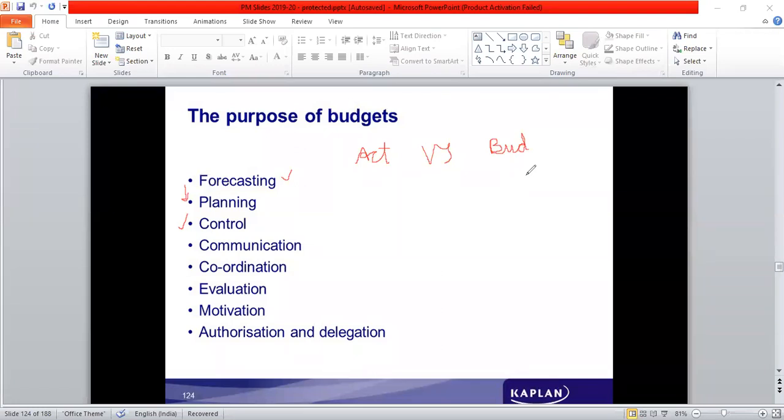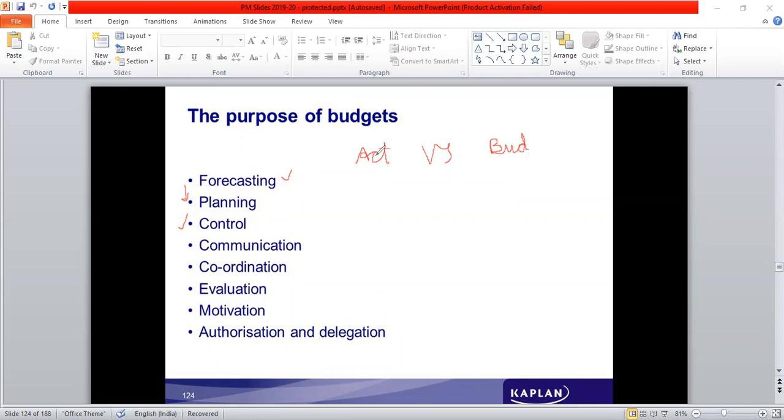So they work, everybody has the same goal to be achieved. That is the goal of the organization. Organization objectives have to be achieved. So everybody is working towards achievement of the organization goals. They work with coordination because all of them understand the plan in the same sense. So there is coordination present.